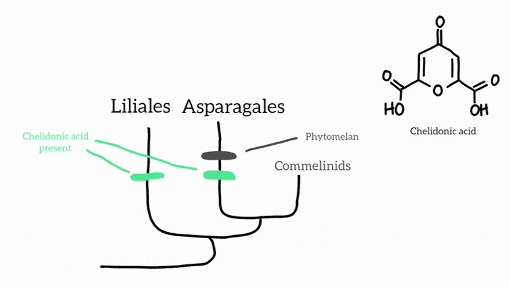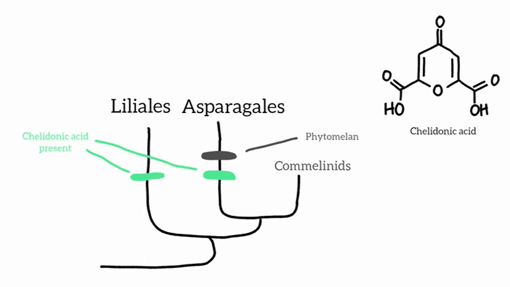In general, the Liliales and Asparagales do not have many easily seen apomorphies that can be used to distinguish which one a plant belongs to. However, one chemical apomorphy for the Asparagales is the presence of a phytomelan coating for their seeds. Phytomelan is a black shiny material. It is a polymer whose structure is not yet confirmed.